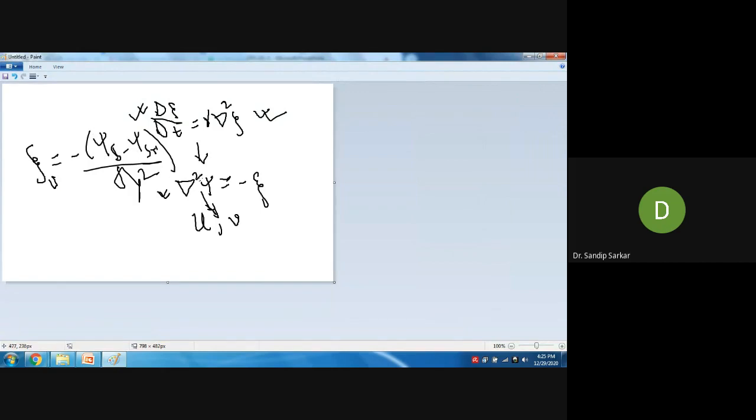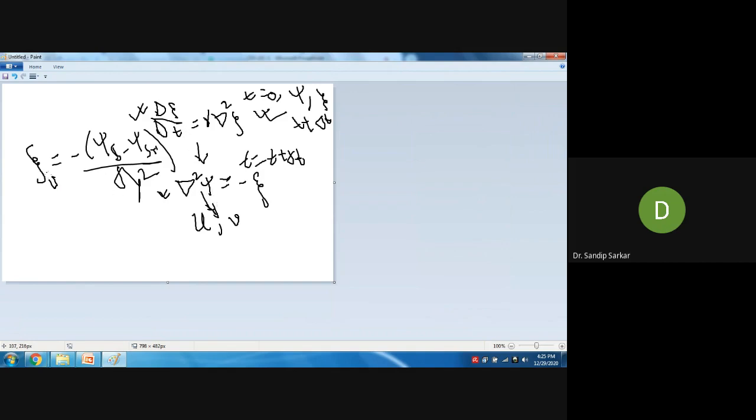So psi is calculated from the vorticity transport equation at time t plus delta t, because it's a transient equation. So at time t equal to 0, you have a particular boundary, you have a value of psi and zeta at time t equal to 0. At time t equal to t plus delta t, what you have done, you have solved the vorticity equation and again solved the stream function equation.